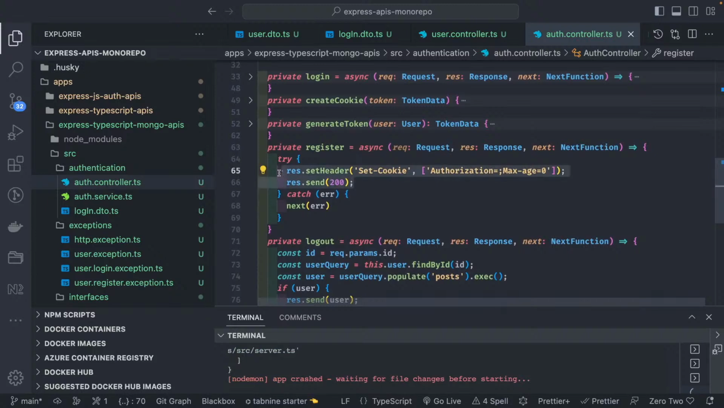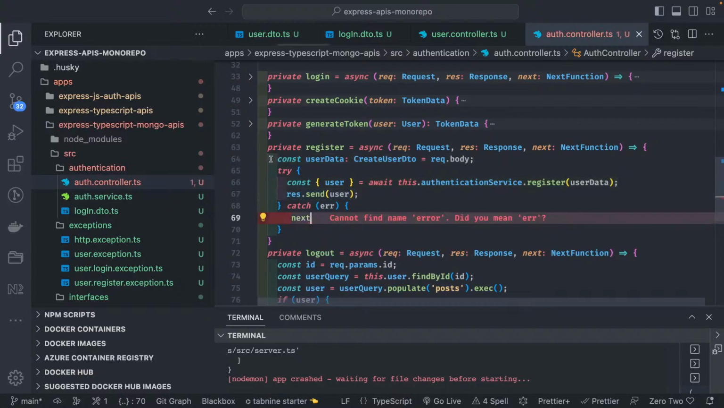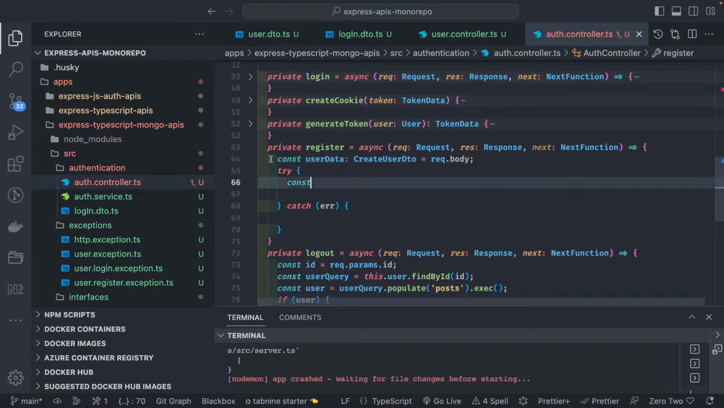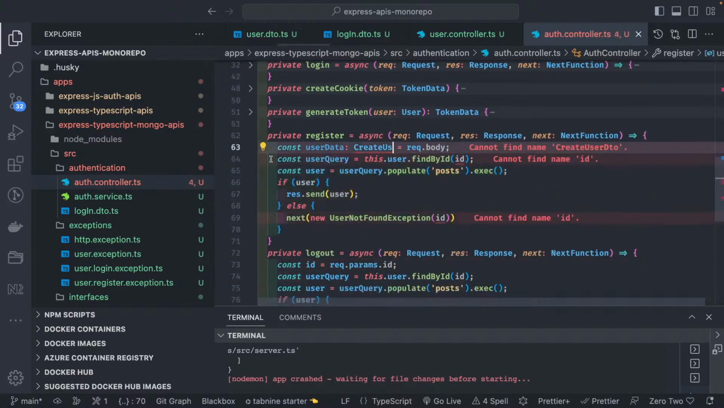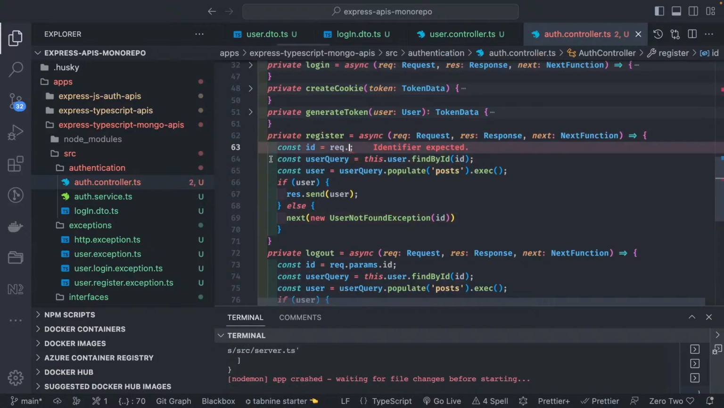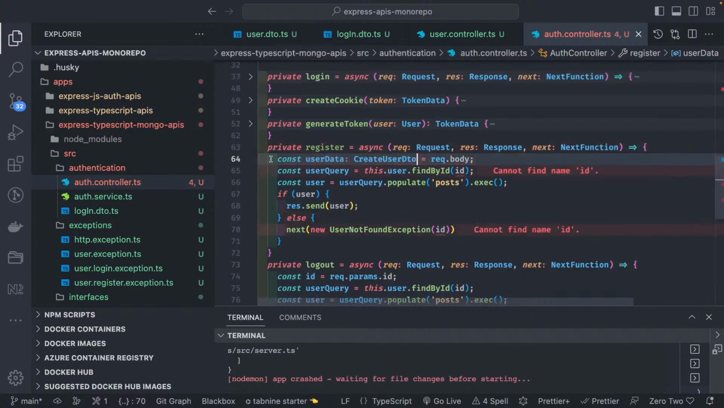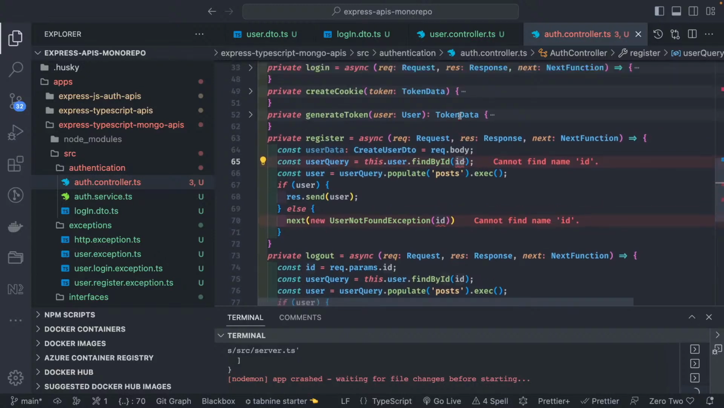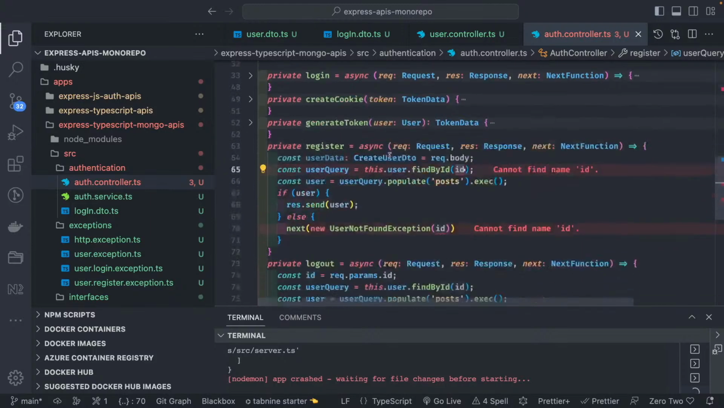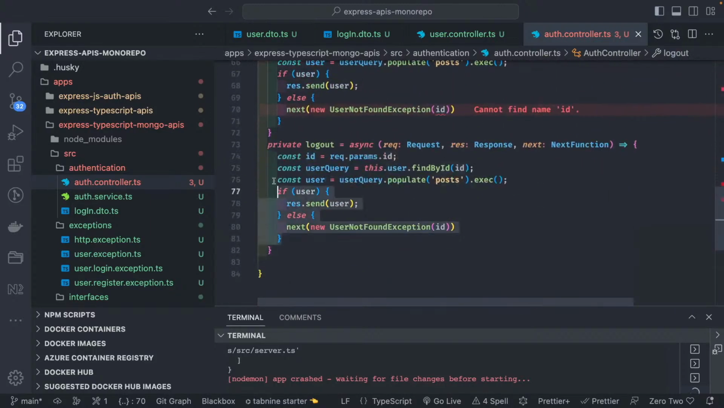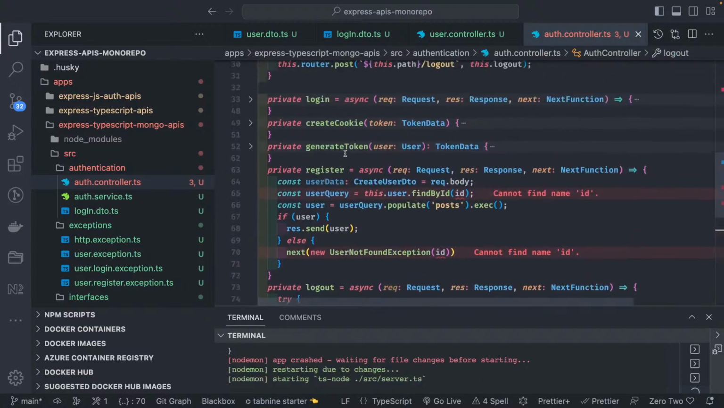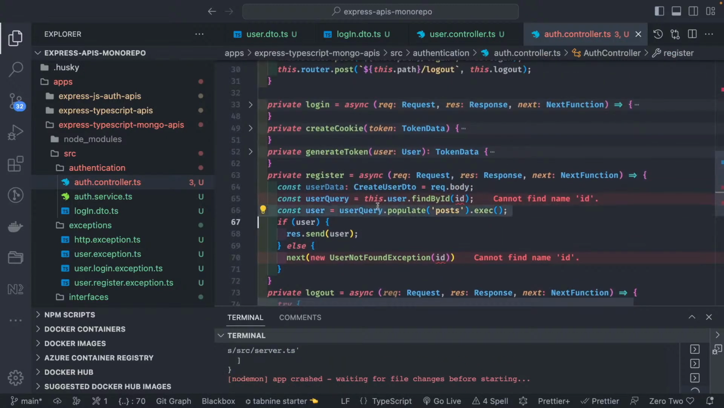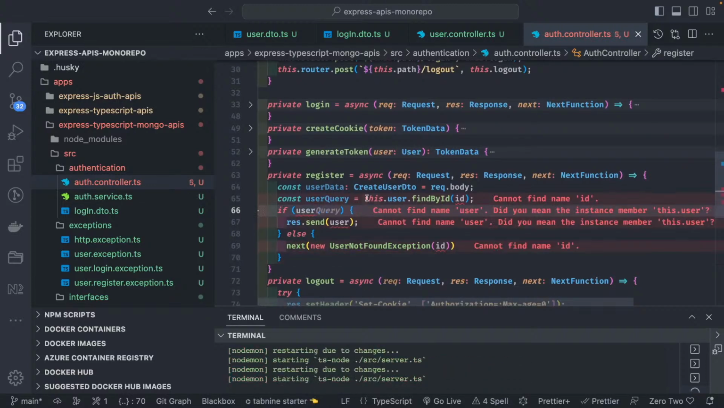Okay, maybe I did it at the wrong place. Let me just undo some code. Okay, so here is a create and generate token, register, logout. First of all, fix the logout, and then in the register we were calling the user service, right? That is the problem now.